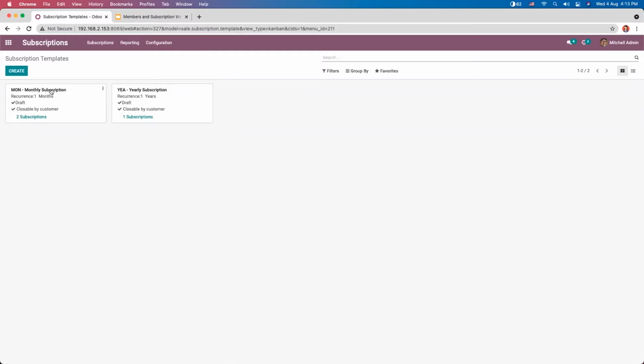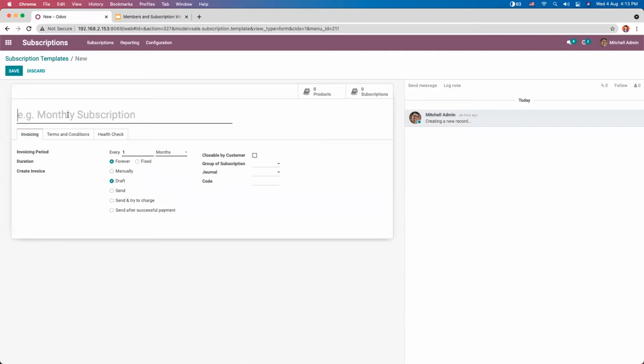So here you can see a monthly subscription and a yearly subscription. I can find the recurrence for this is month, then for this one is year, and you can do the related corresponding subscriptions. So in order to create a new subscription template, just click on this create button, and here you can provide the name of the subscription, that is subscription plan. So suppose if you want to create a subscription template or plan, that is online magazine subscription